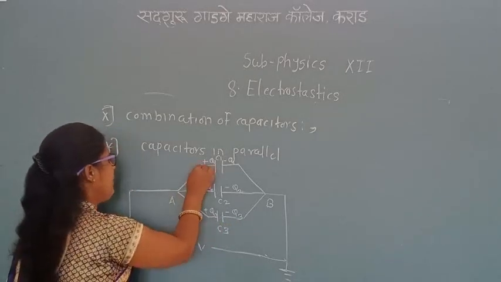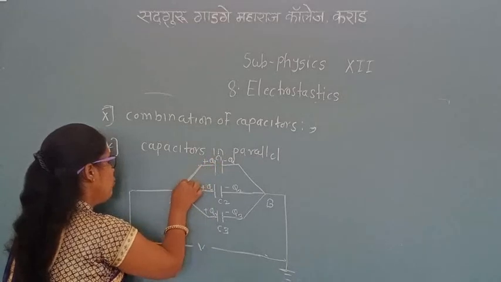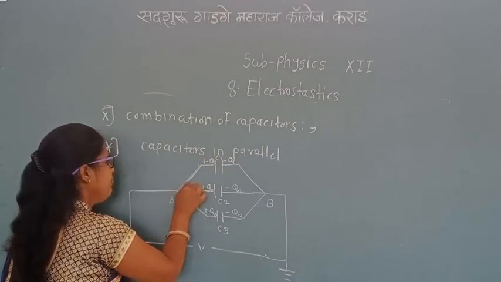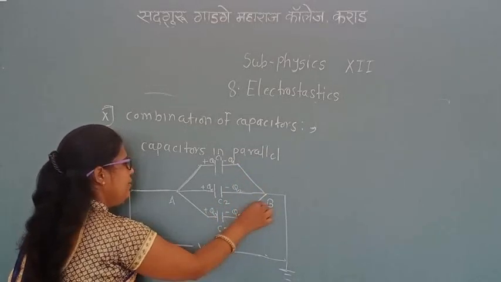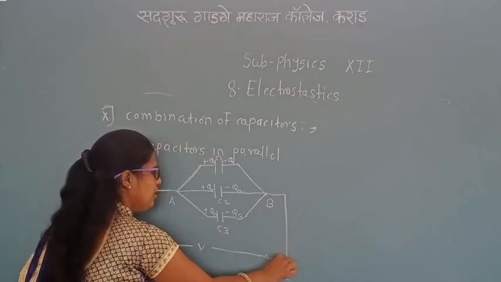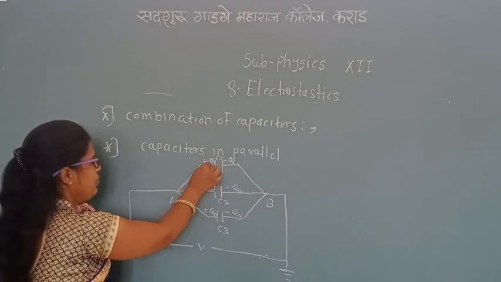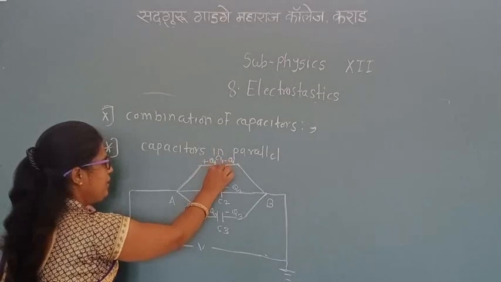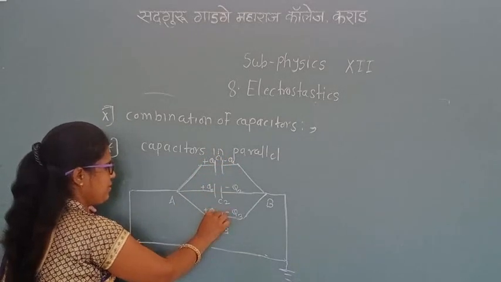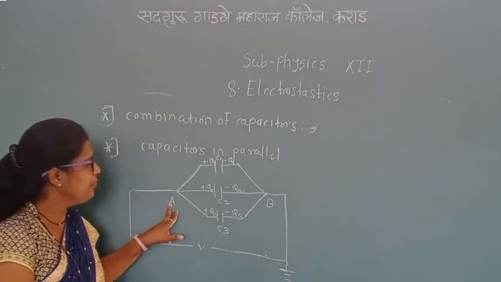The positive ends of all these capacitors are connected to point A, the negative ends are connected to point B, and B is connected to the earth.